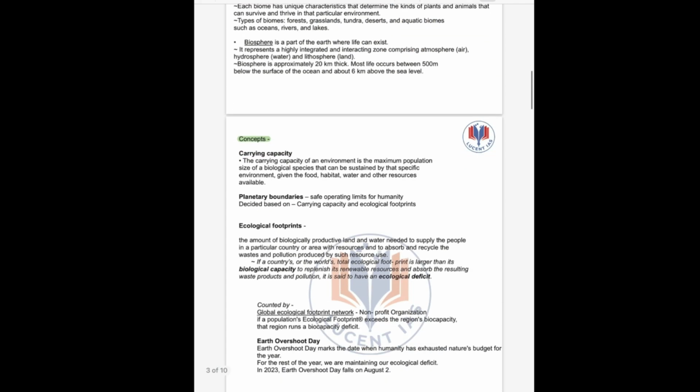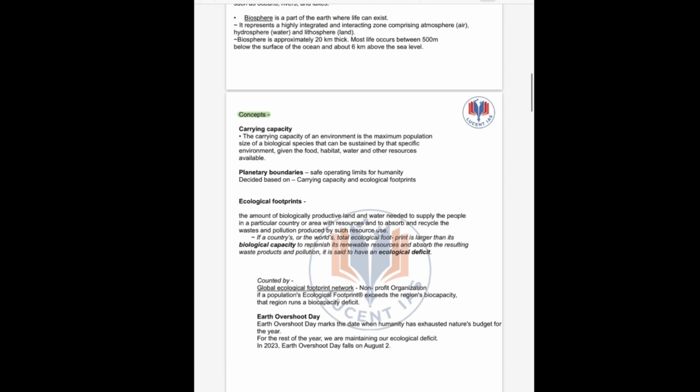Next up, let us see a few of the more important concepts. One is the carrying capacity. So what is carrying capacity?